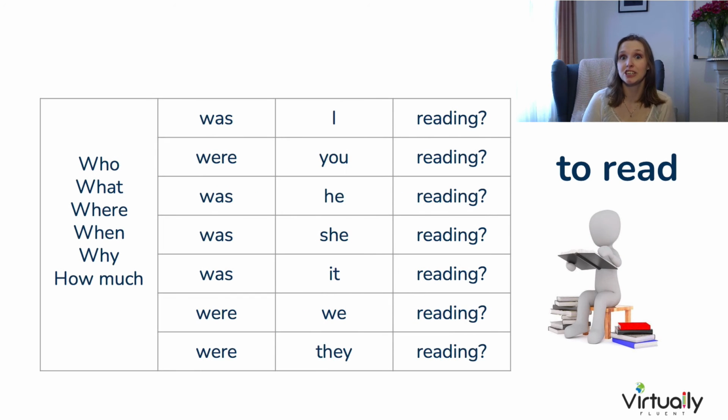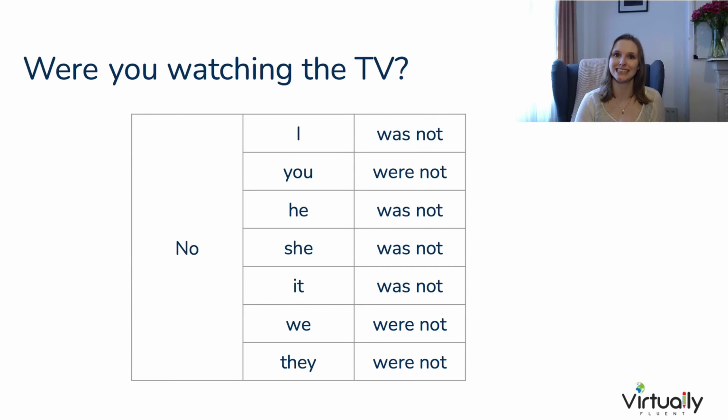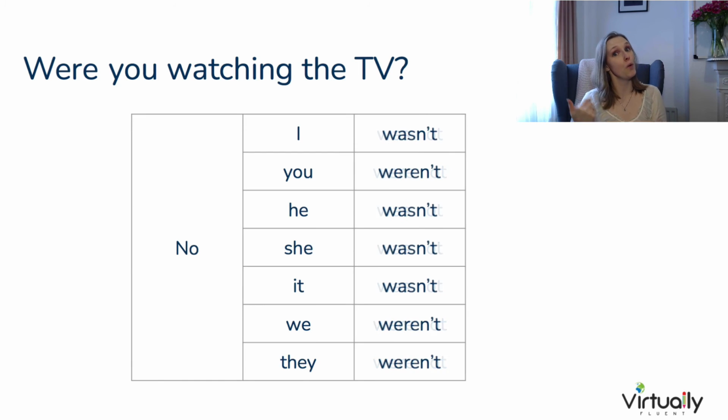Now, when we ask a question in English, we always flip that first verb, which is the auxiliary, here was or were, and the subject. What were you reading? Remember, we insert those question words right at the very beginning. Or we could ask a question without a question word. Were you reading? Were you watching TV? And if we want to respond to these with a nice short response, it's the auxiliary verb that we need. Were you watching TV? Yes, I was. And in the negative, no, I was not. Of course, this can be contracted to no, I wasn't.